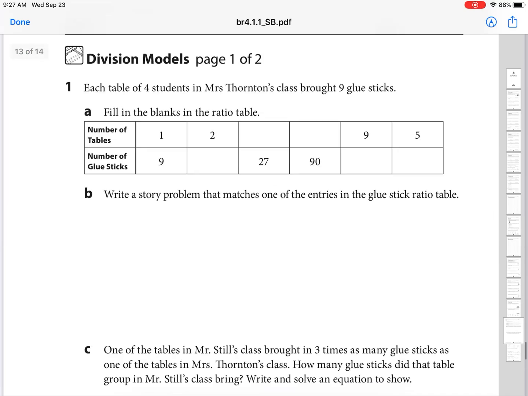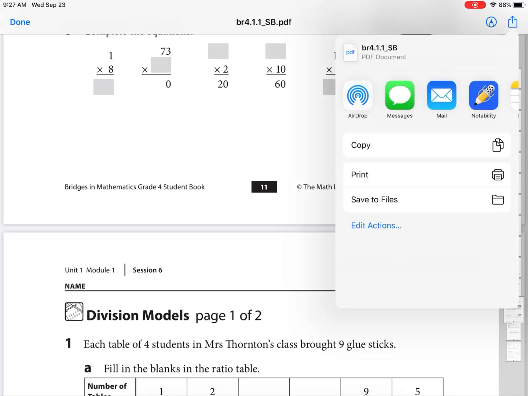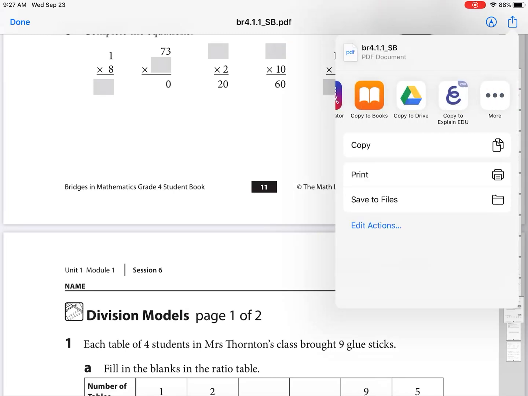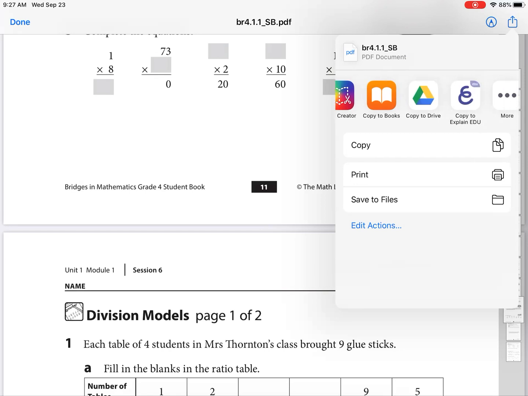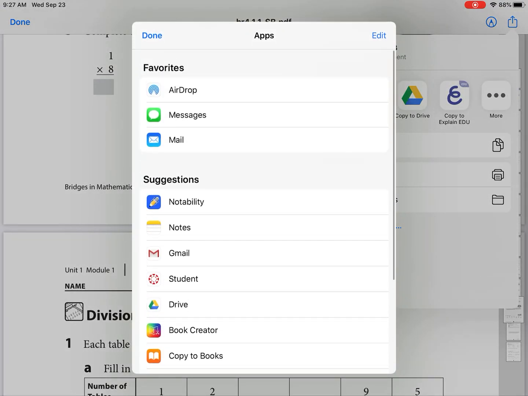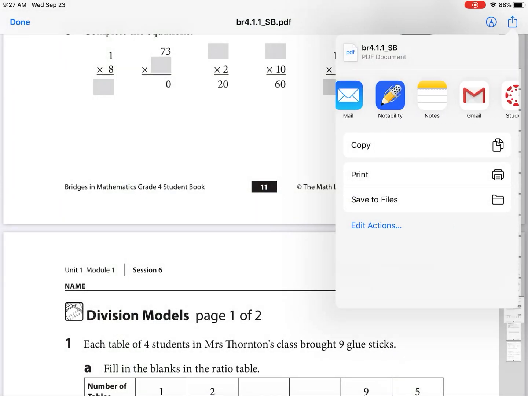So when I'm in a document that I want to send to Notability, I'm going to press the square arrow up in the top right corner. This gives me many options. You might have to scroll through your options to find what you want. We want this one right here that says Notability. If you don't have Notability as one of these options, you're going to tap More and you will find what you need. So right there is Notability. It was already on my options, so I'm good to go.